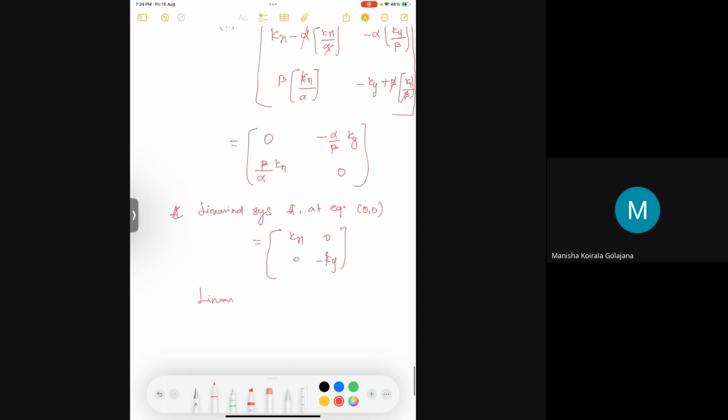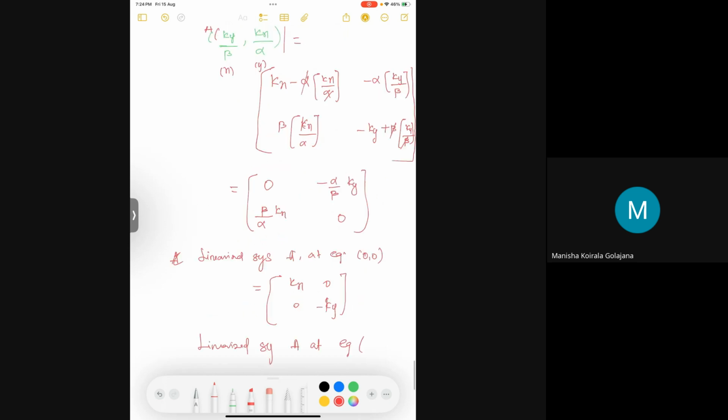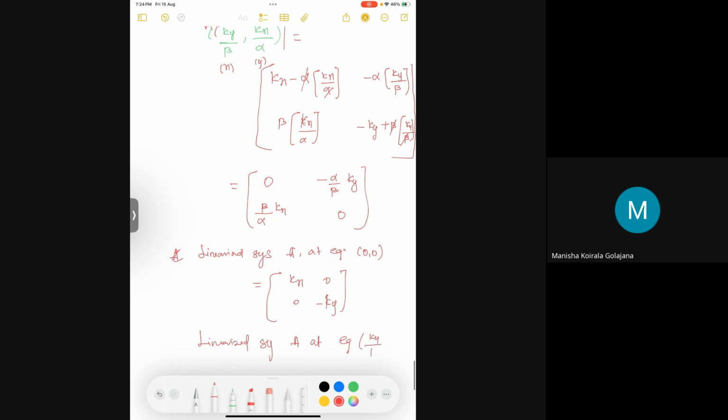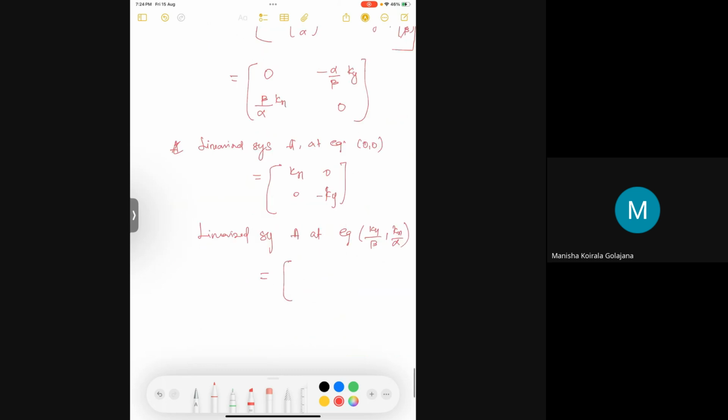The linearized system A at equilibrium point ky by beta, comma kx by alpha will look like this: 0, beta by alpha into kx, minus alpha by beta into ky, 0. Right? Let me call this A1 at 0, 0, and this A2 at ky by beta, comma kx by alpha.